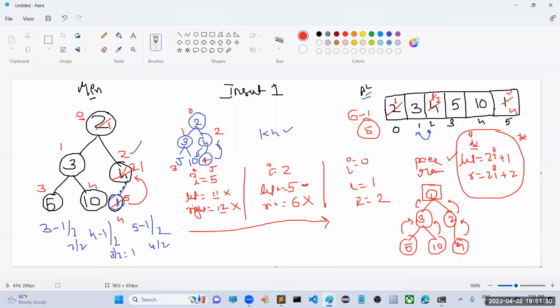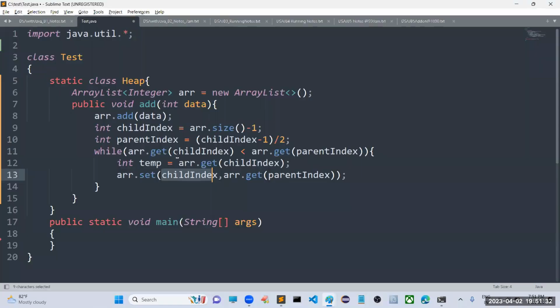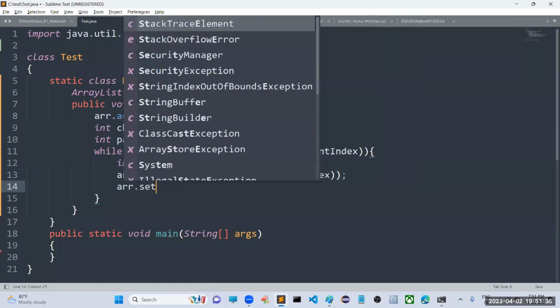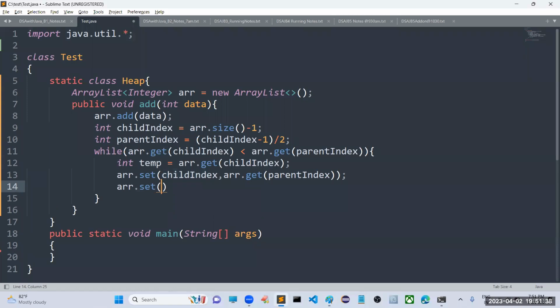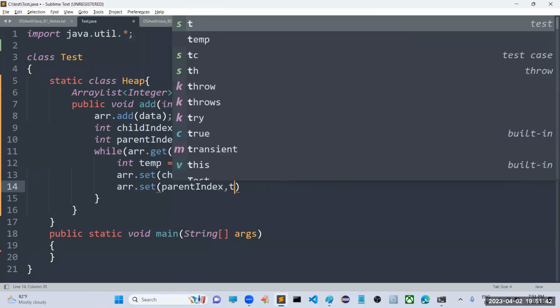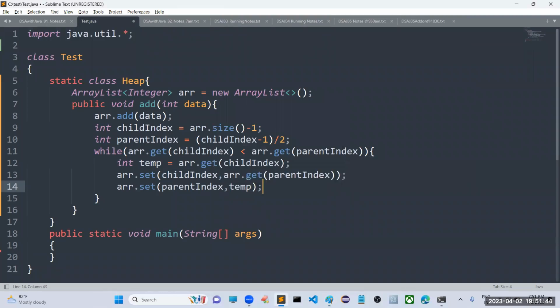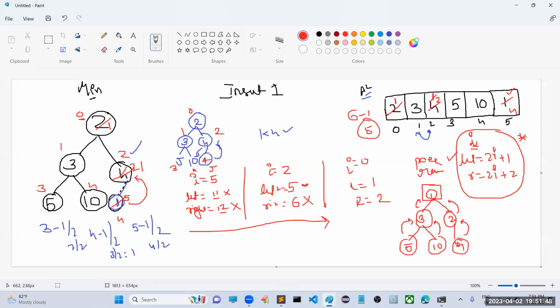Next, we have to replace this 1 here, but 1 is in the temp. So now what do we have to do? Again, arr.set of parent index, and which value do we set? That temporary value. That's all. Swapping got completed. These two values got interchanged.